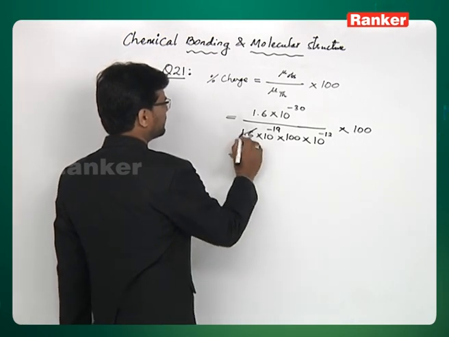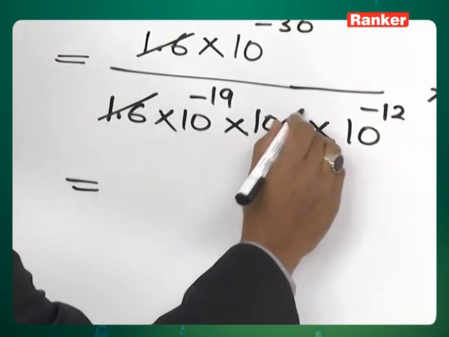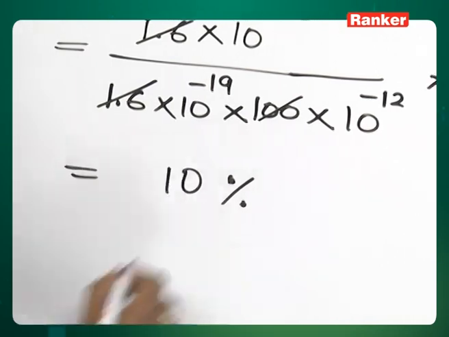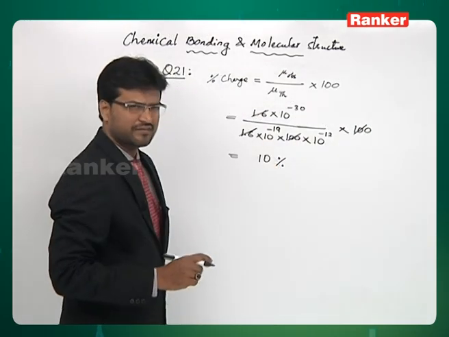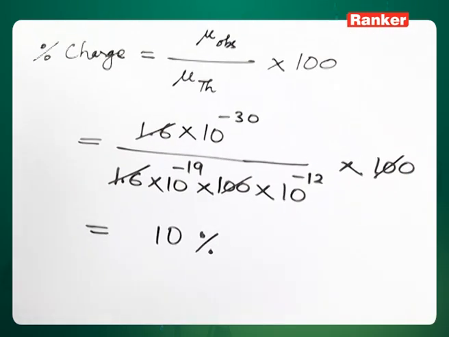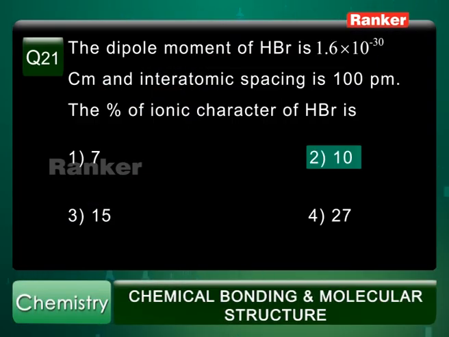Now, if you cancel off these two, then this 100 gets cancelled and you have answer 10%. 10 raised to minus 19, 10 raised to minus 12 comes to 10 raised to minus 31 and when you put it in the numerator it becomes 10 power 1. So, the percentage ionic character is 10%. So, the correct answer is second option 10.